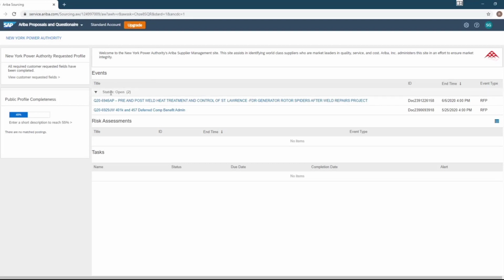And then as you scroll down, you'll see status. Now, status, there's three different statuses. There's open, meaning the project is still open. There's closed, meaning the project is ended. And pending selection, meaning the project is ended, but the awardee has not been selected.